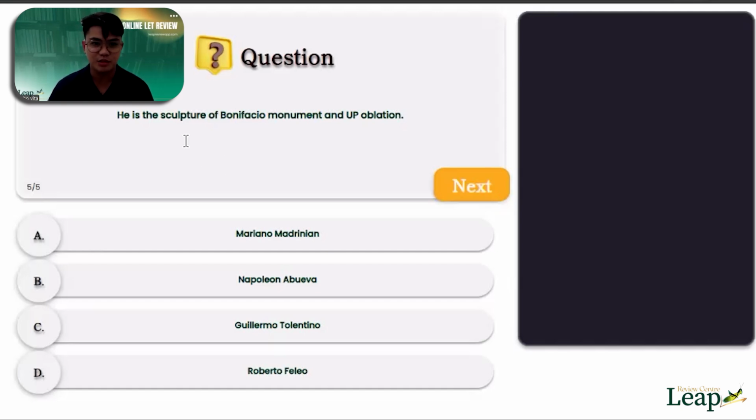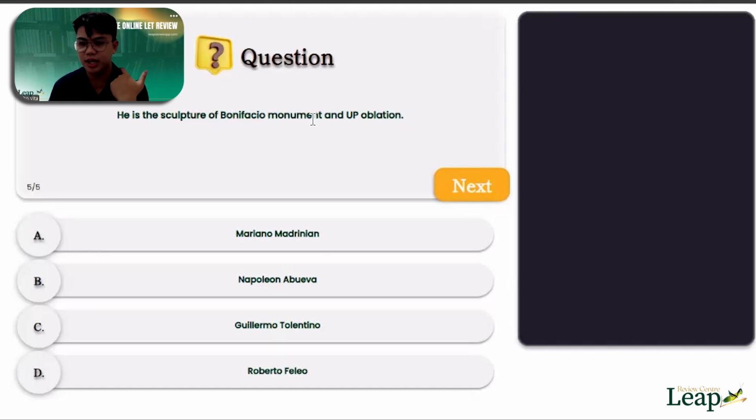So, how many answers do we have now? Same sila. How about the others? You answer as well. Sige. What's the correct answer? Is it Mariano Madrinian, Napoleon Abueva, Guillermo Tolentino, or D, Roberto Feleo?